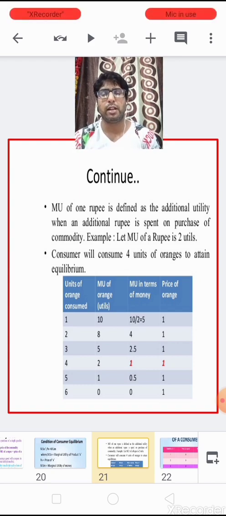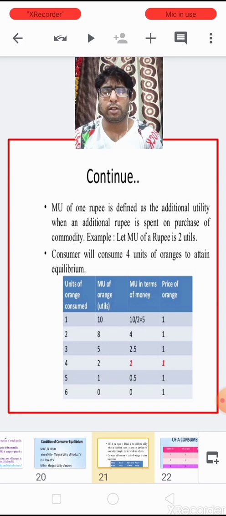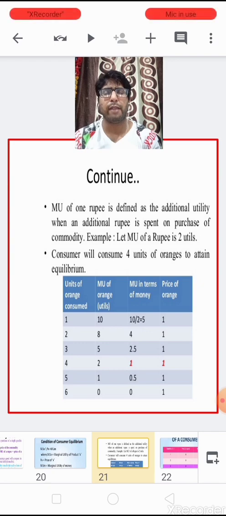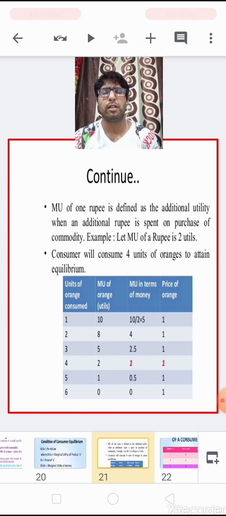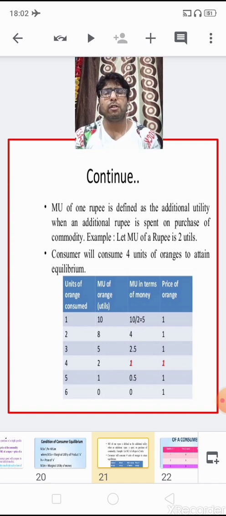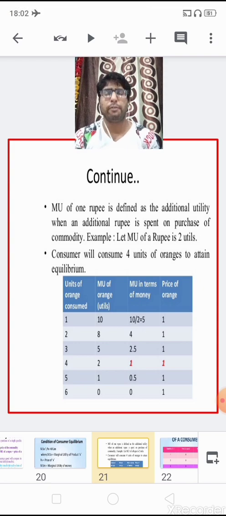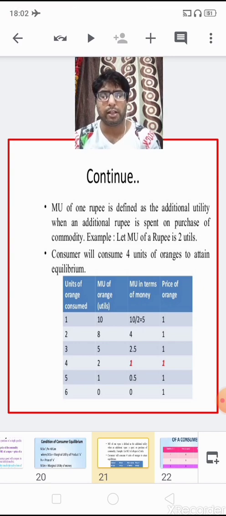Suppose a consumer is getting 10 utils of satisfaction and the marginal utility of 1 rupee is equal to 2 utils, then 10 divided by 2 is equal to 5. So marginal utility in terms of utils is 10, whereas marginal utility in terms of money becomes 5. So the consumer will consume up to the 4 units of oranges to attain the equilibrium position.